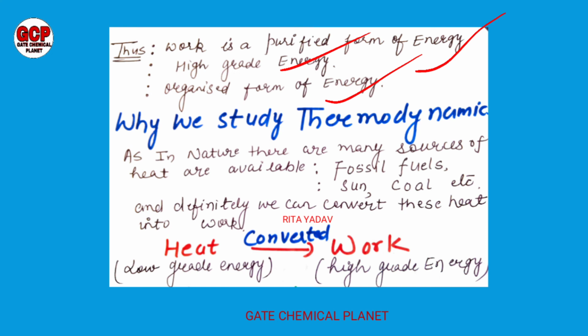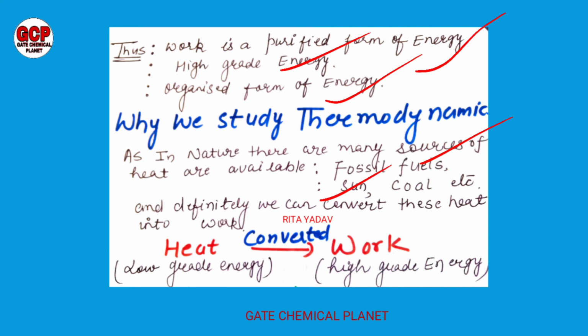Now we will discuss why we study thermodynamics. Students, as you all know, in nature there are many sources of heat. Heat sources are available in nature in many forms, such as fossil fuels. The sun is also a source of heat, and coal, etc. So definitely we can say that these are the low grade forms of heat, and we can convert this heat into work, and work is the organized form of energy and high grade energy.